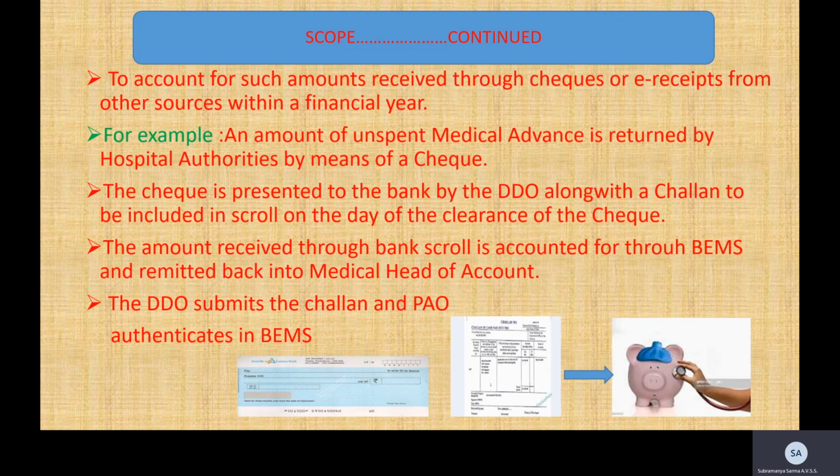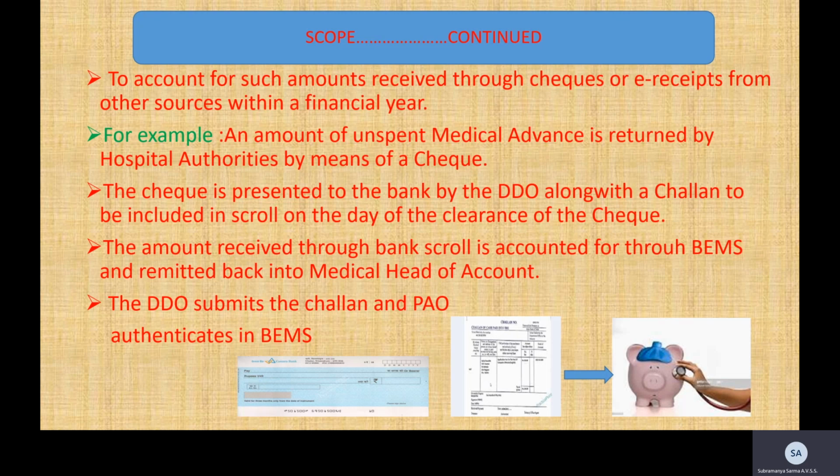The check is received from the hospital authorities by the DDO, who prepares a challan. Along with the challan, it is presented to the bank for clearance. The challan indicates the head of account to which the amount pertains, and it is authenticated by the DDO that it is a valid amount that has to go into the government account.